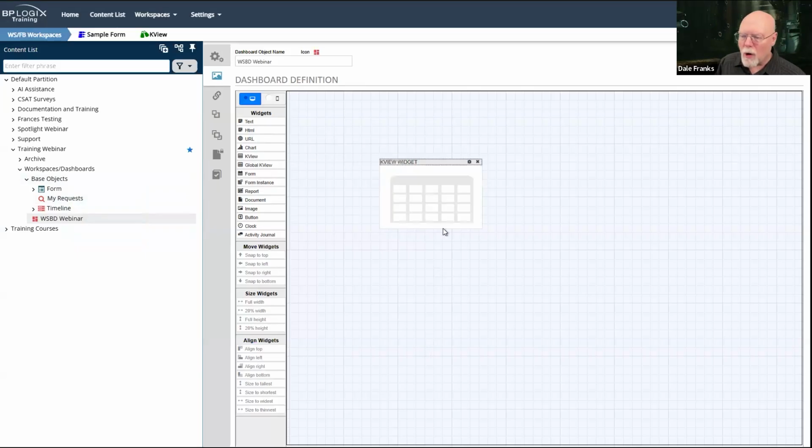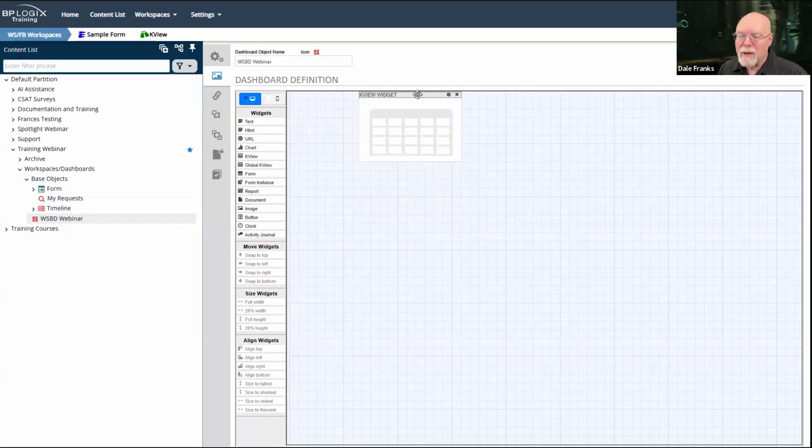Now, all the widgets work in the same way. They have a title bar, which you can show or hide. They have a delete button that you can use to just delete the item. And then they have a settings button, which you can click to show the settings for the widget. The widgets are all resizable. This is a knowledge view. I expect I'm going to want to see some stuff. I'm going to leave myself some space over here for reasons that will be obvious in a moment.